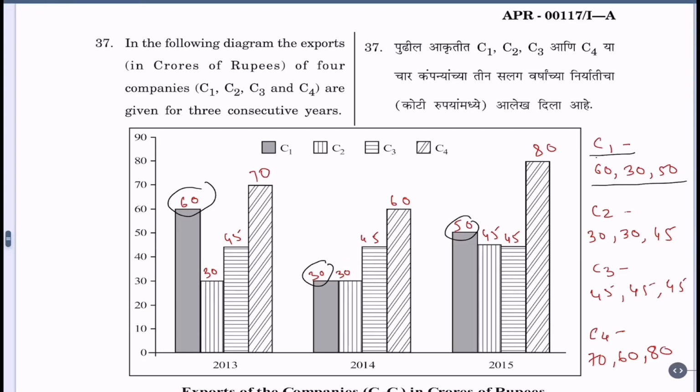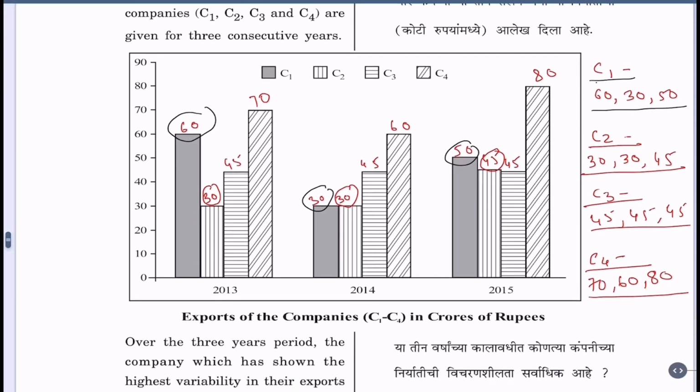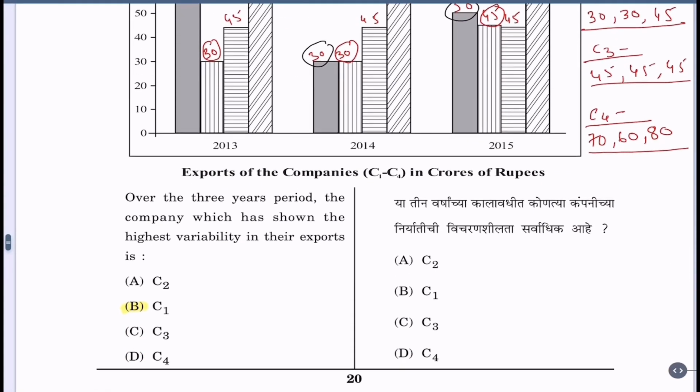CT values are 30, 30, 45. So I have written here. Similarly, C3: 45, 45, 45. C4: 70, 60, 80. So that we can compare the results very easily. Now let us see the first question.